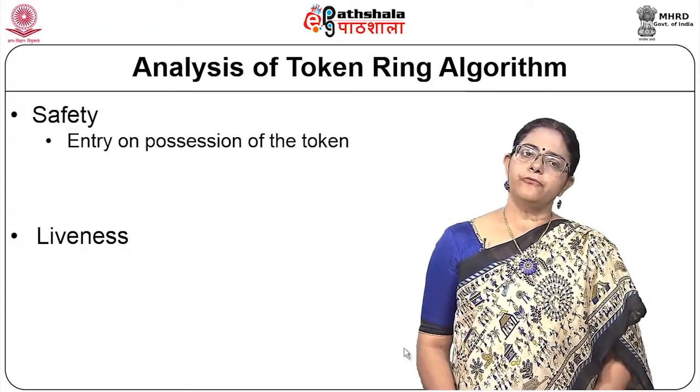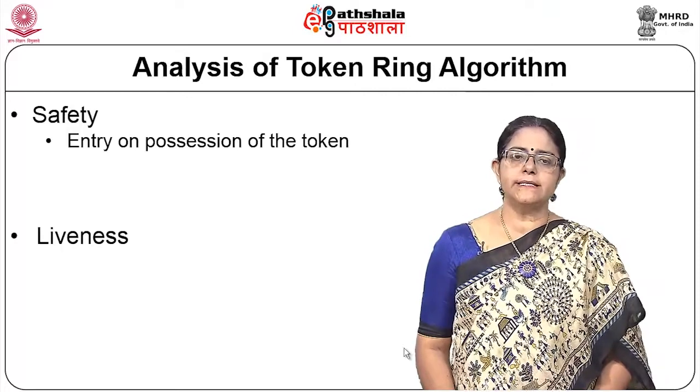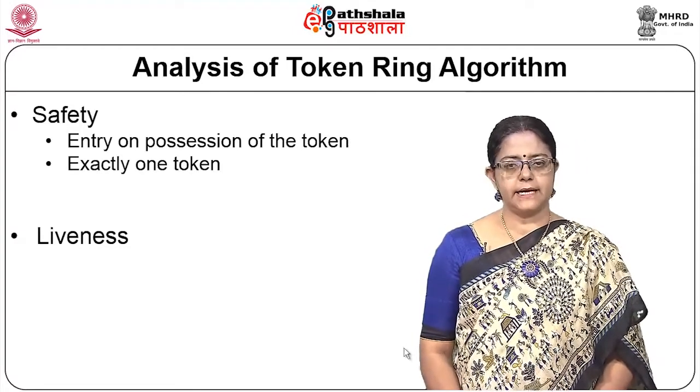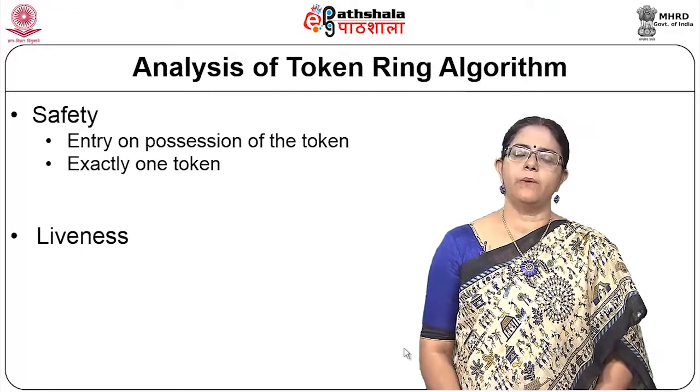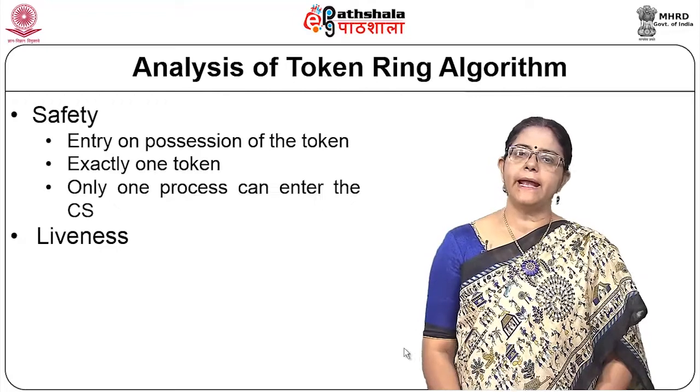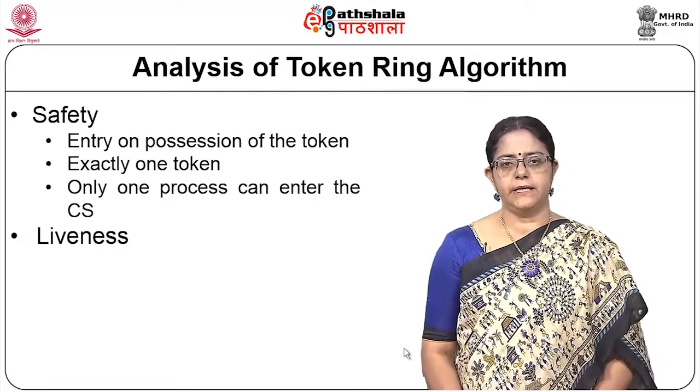Since there is only one token in the environment, only one process can enter the CS at any point in time, thereby guaranteeing that safety is followed.